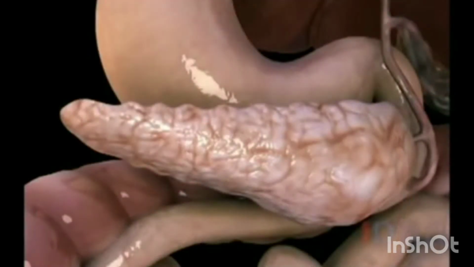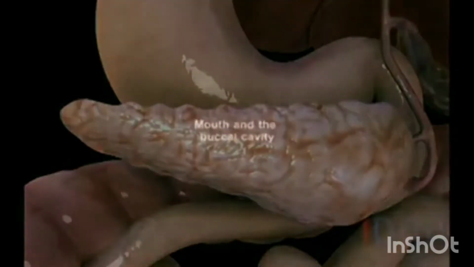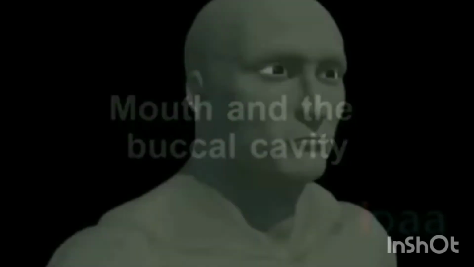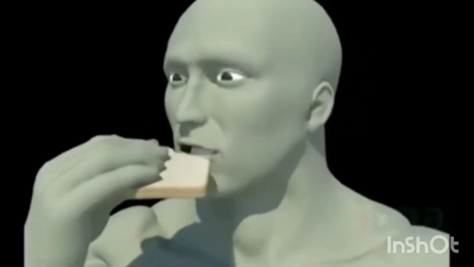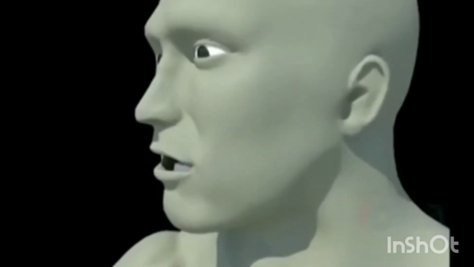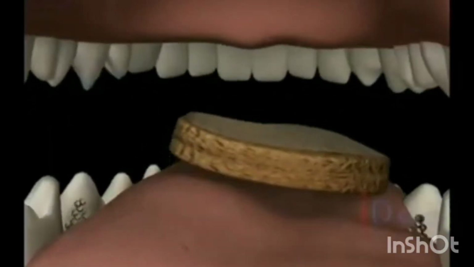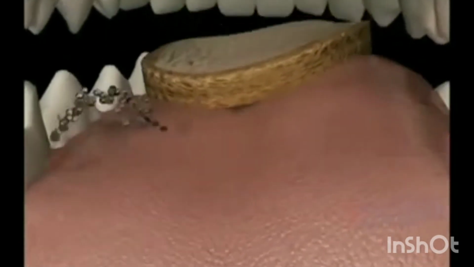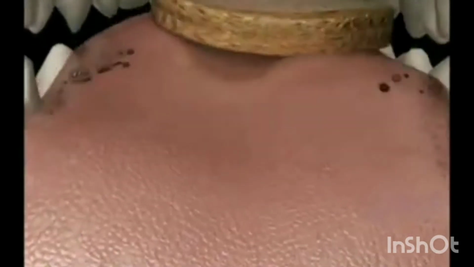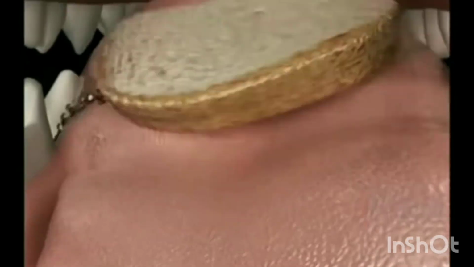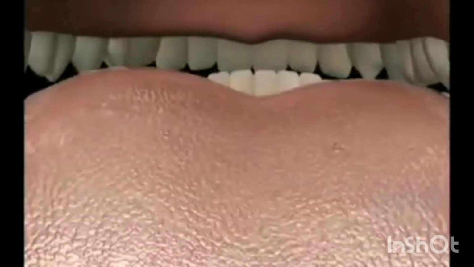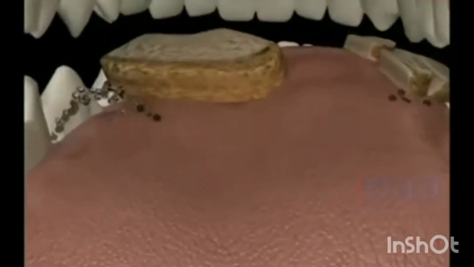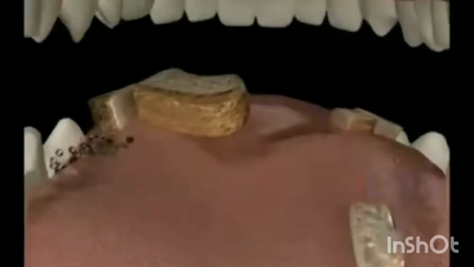Mouth and the buccal cavity. Food is taken in by human beings through the mouth. This process of taking food is called ingestion. Chewing food is very necessary for proper digestion. The digestion process starts in the mouth itself. What happens during chewing? The large pieces of food we eat are mechanically broken down into small pieces. Teeth help us in doing so.